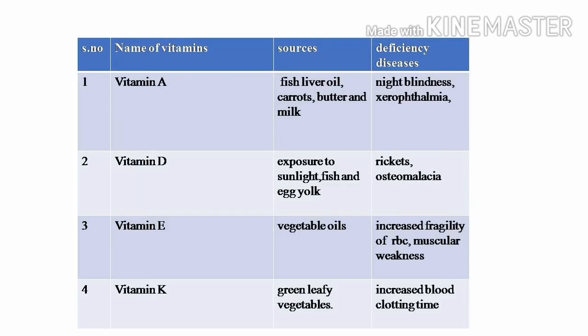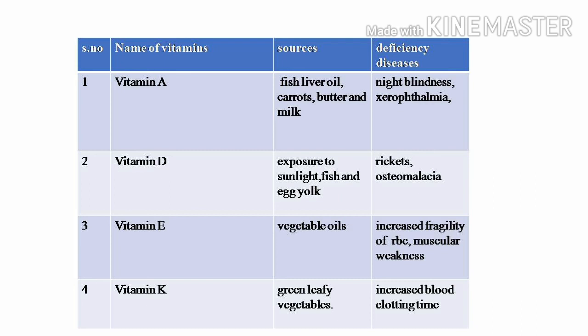Next, let us try to understand a very important topic, the different types of vitamins, sources and diseases caused because of deficiency of those vitamins. First, let us try to understand about vitamin A. The prime sources of vitamin A are fish liver oil, carrots, butter and milk. Because of deficiency of vitamin A, the diseases caused are night blindness and xerophthalmia.